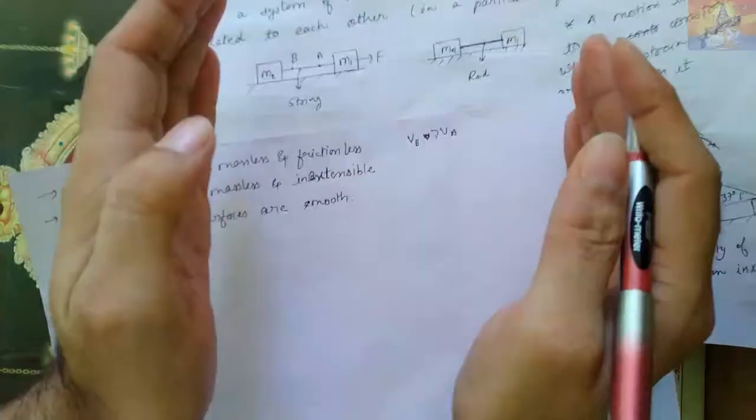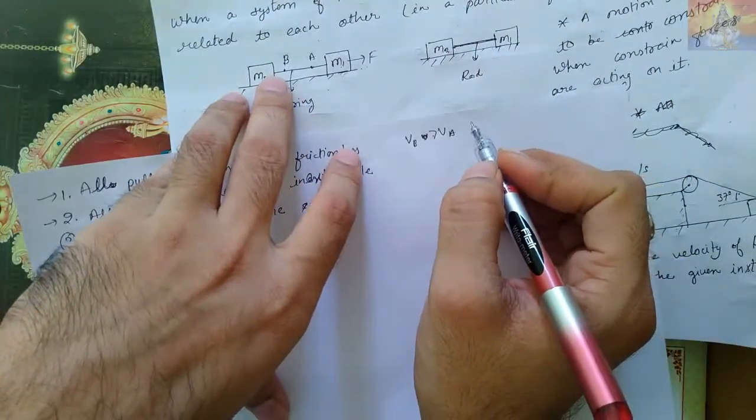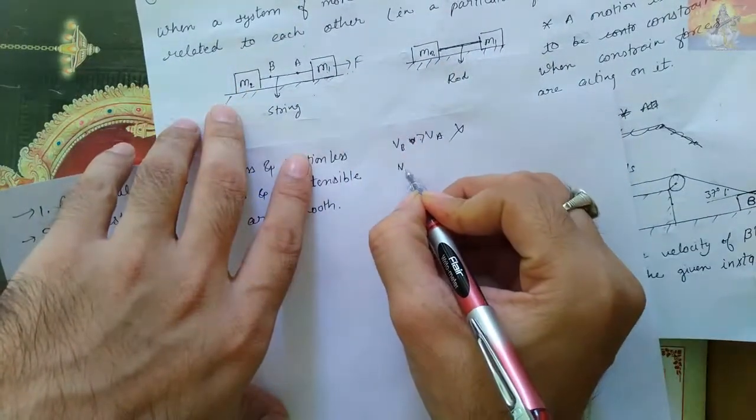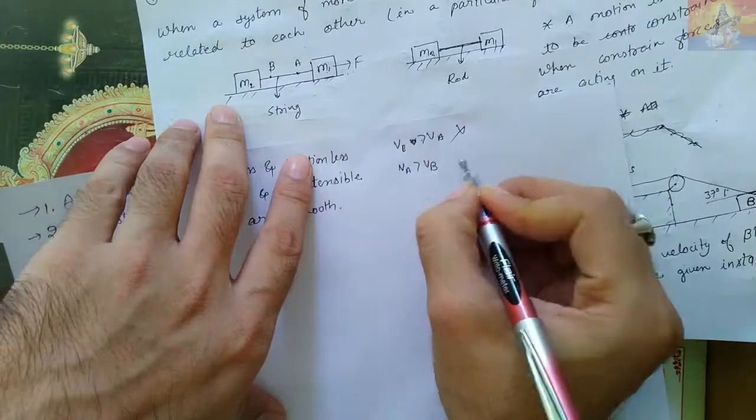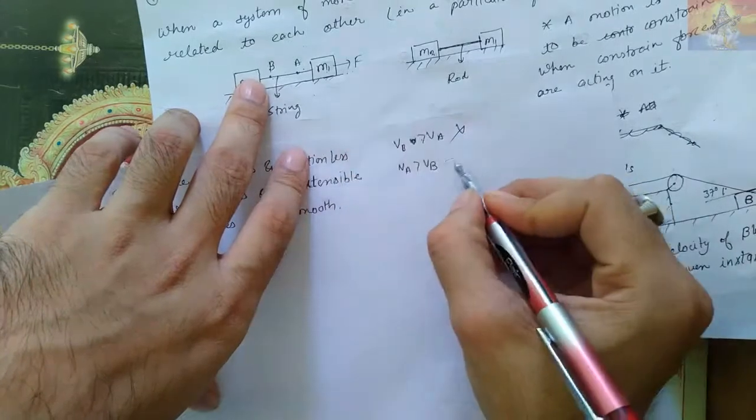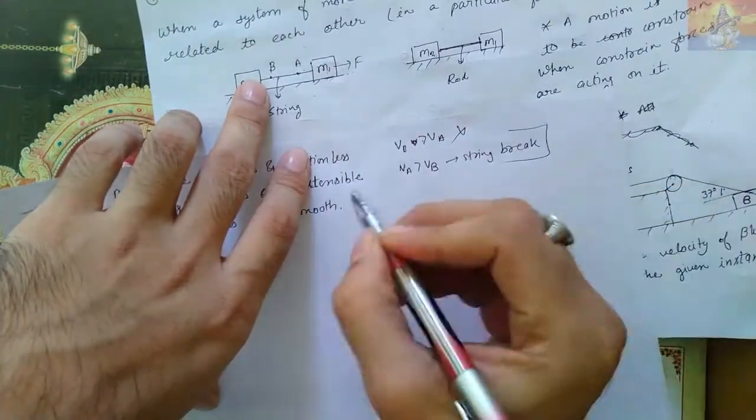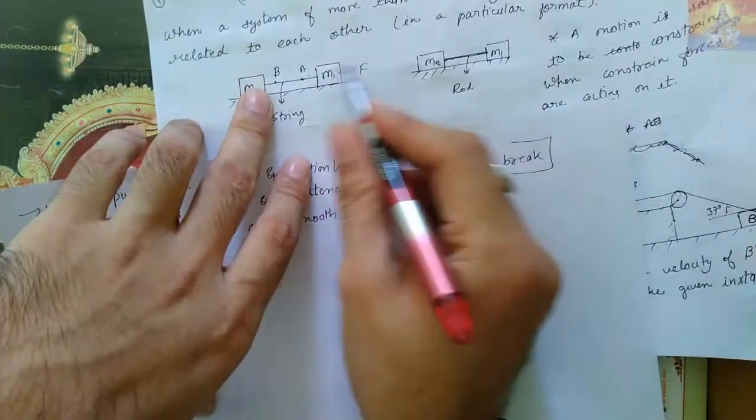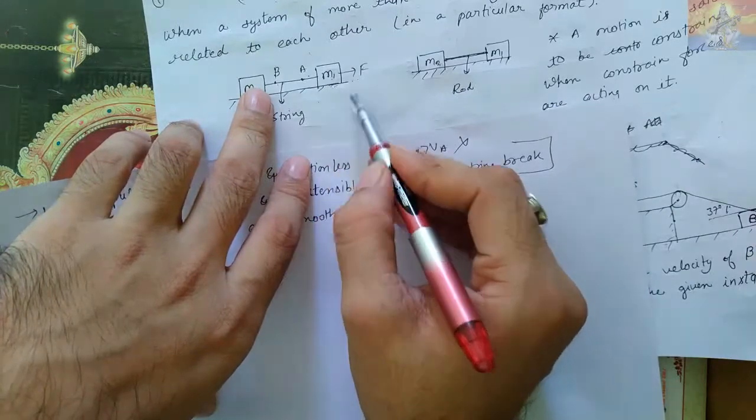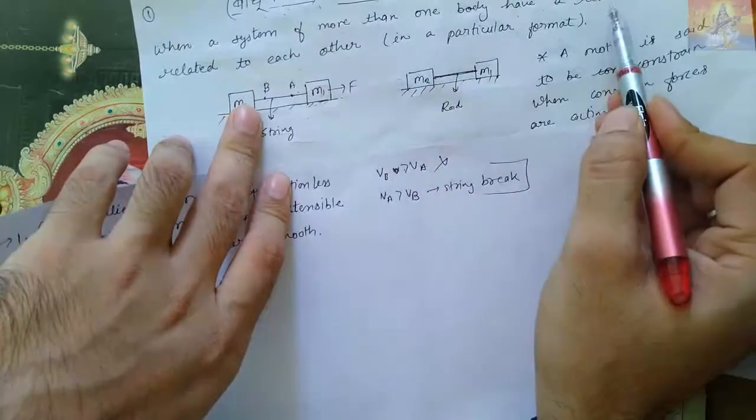Then the string will become loose, which is not possible, which is a contradiction. Have you seen a string loose while both are moving? No, contradiction. And if we suppose the velocity of A is greater than the velocity of B, then obviously the string will break. This is not possible. So that's why these types of motions are constrained, whenever bodies are connected with a string or rod, their motion is restricted and dependent on each other.